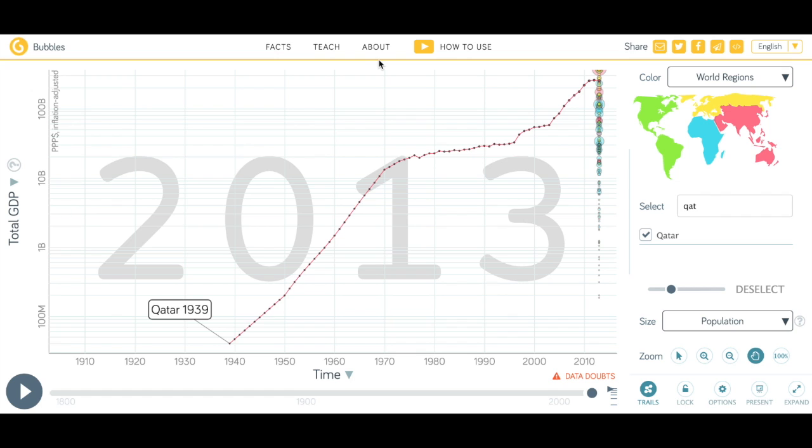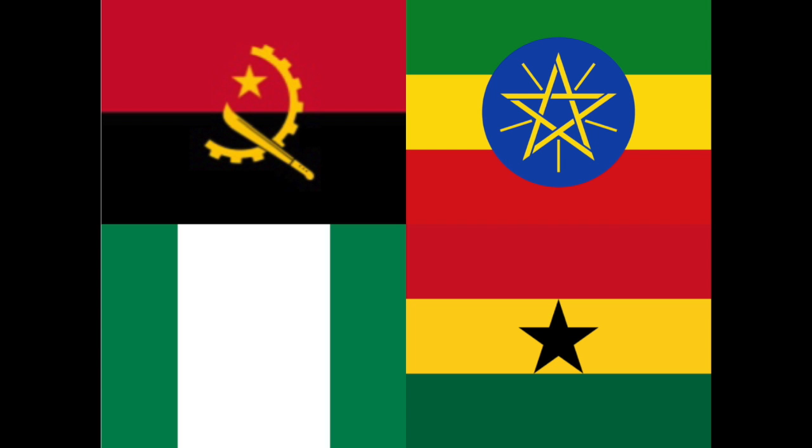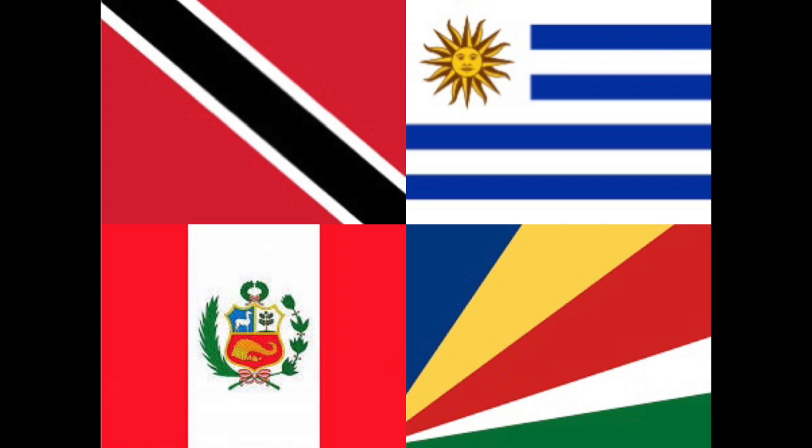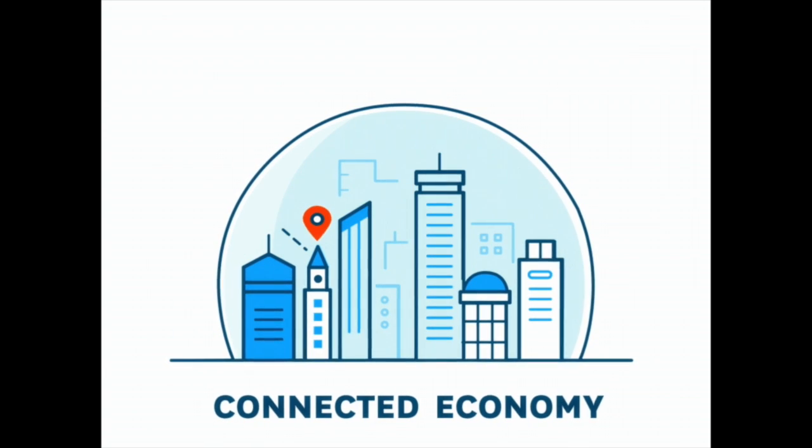As we looked at other countries to answer this, we observed that economic boom is oftentimes followed by an increase in Internet users. This trend was seen in many countries including Nigeria, Angola, Ethiopia, and Ghana. However, our team also noticed the opposite trend, where a dramatic increase in internet users was followed by a strong economic growth, which was seen in Seychelles, Uruguay, Trinidad and Tobago, and Peru. Due to these contrasting findings, the boundaries between the economy and the internet remain unclear.